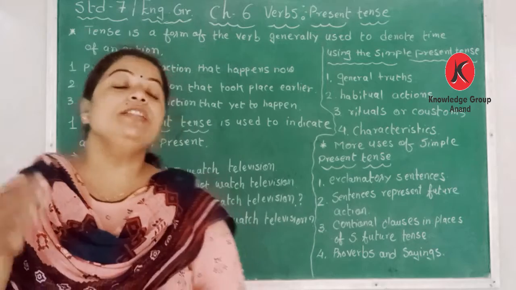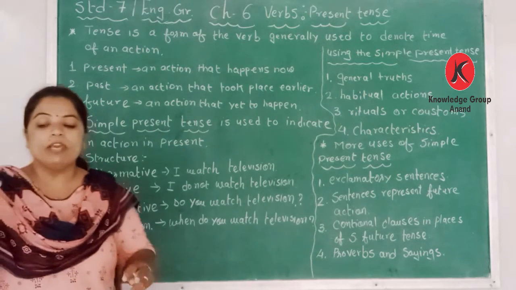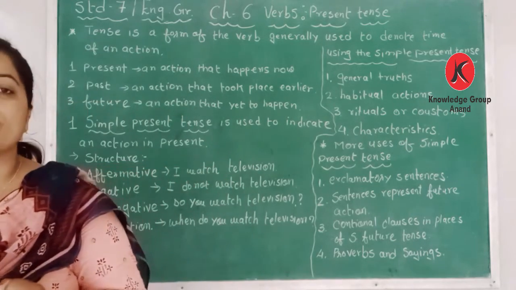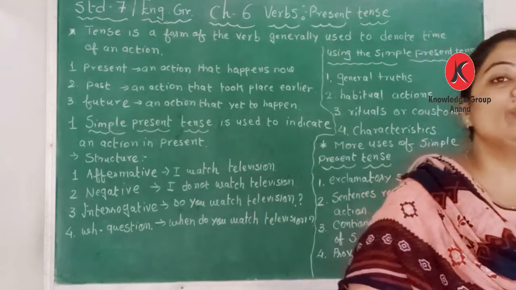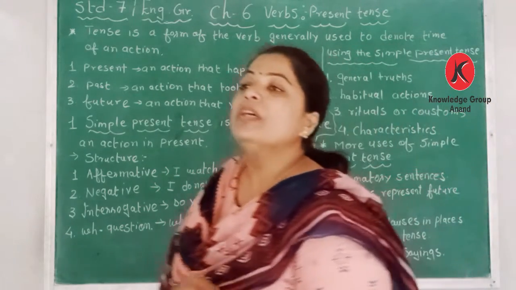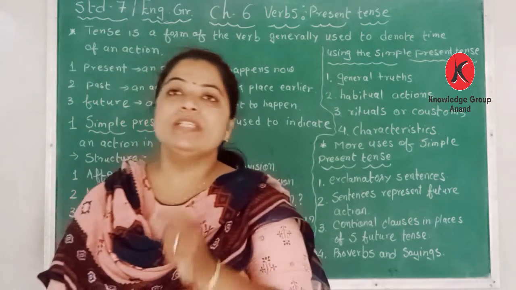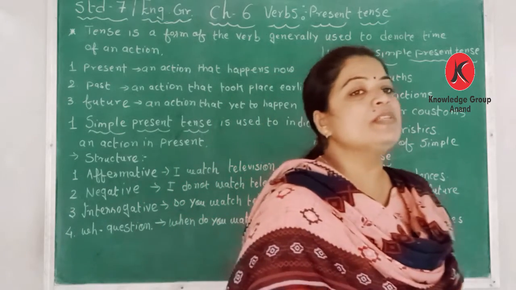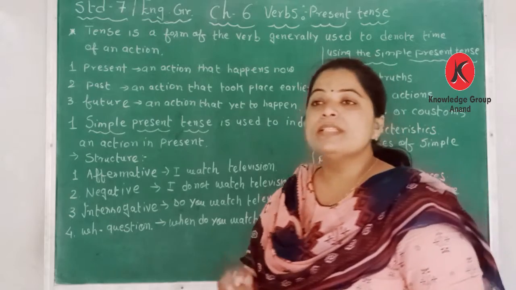Again, in the structure a table is given. Again, down the same page, a structure table is given. Affirmative sentence. Now what is an affirmative sentence? Dear students, in our English grammar there are 4 types of sentences. One is affirmative, second is interrogative, then imperative sentences and exclamatory sentences.